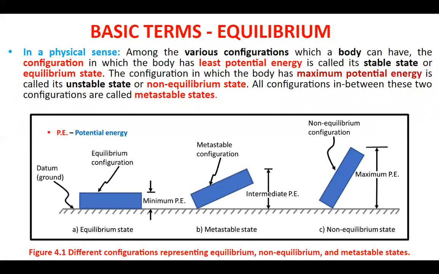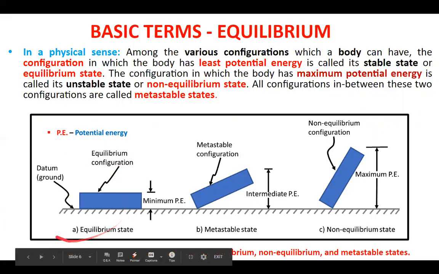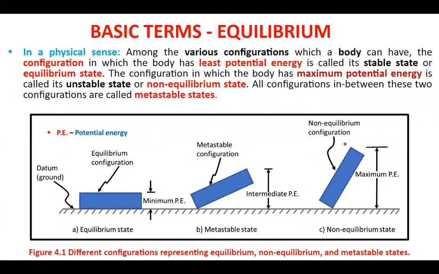Now if we talk in a physical sense, if we consider our system as an object, then generally it is said that when a system is in a configuration where its potential energy is minimum, that configuration is called its most stable state or the equilibrium state. And if a material system is in a configuration where its potential energy is maximum, then the system is in its non-equilibrium configuration, or most unstable state. And there can be infinite positions between these two states, the equilibrium configuration and the non-equilibrium configuration.